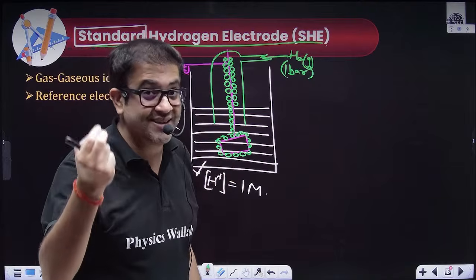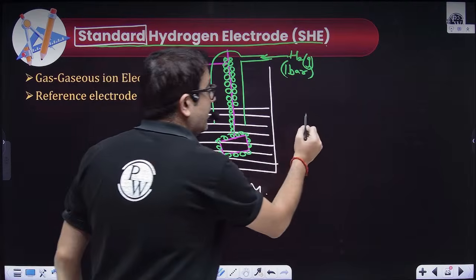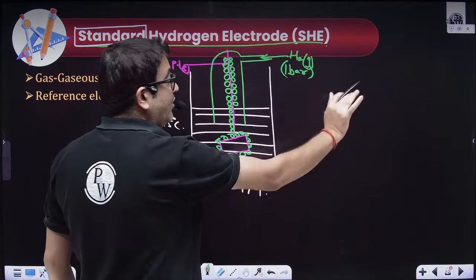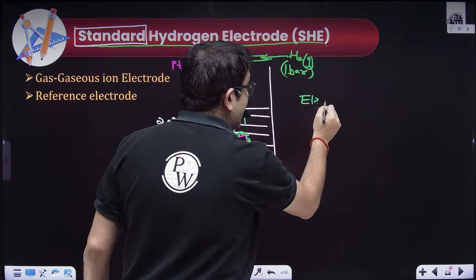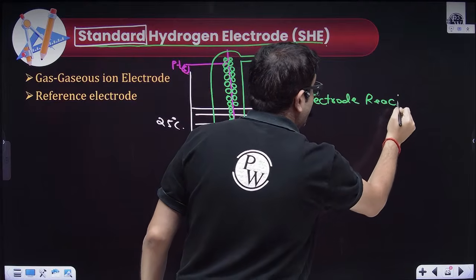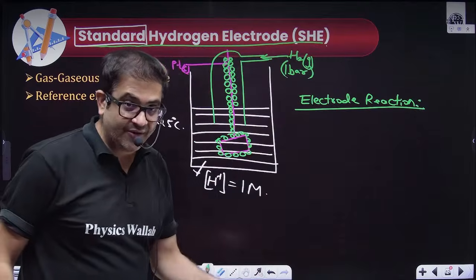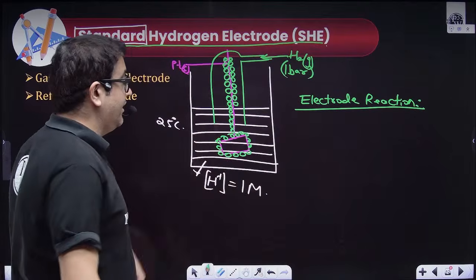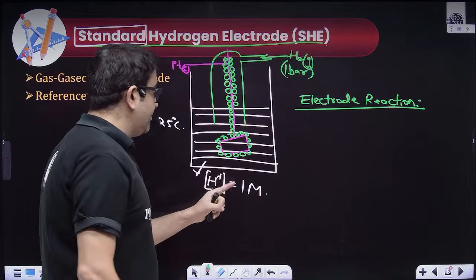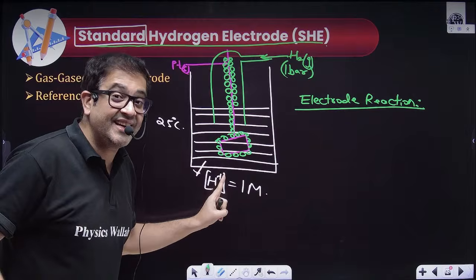So what will be the potential, sir? We will consider the reduction potential. So let us write the reduction reaction. The electrode reaction, because this is just an electrode, and obviously because we are considering reduction potential as electrode potential, so I'm writing this in the reduction half. Hydrogen from +1 to 0, oxidation state decreasing.